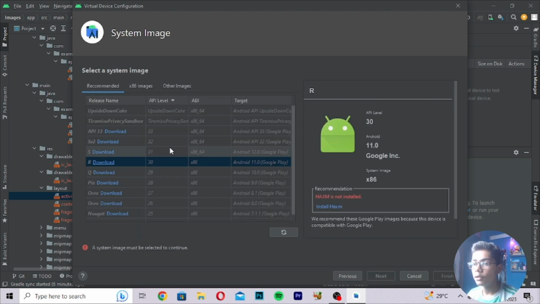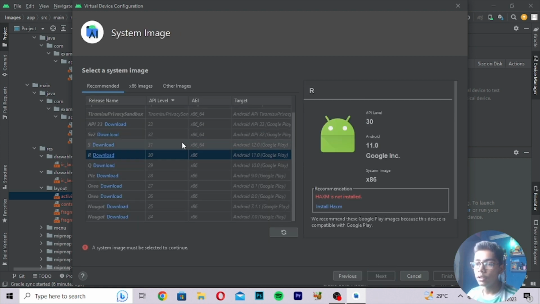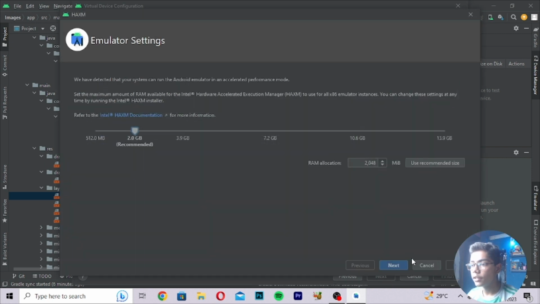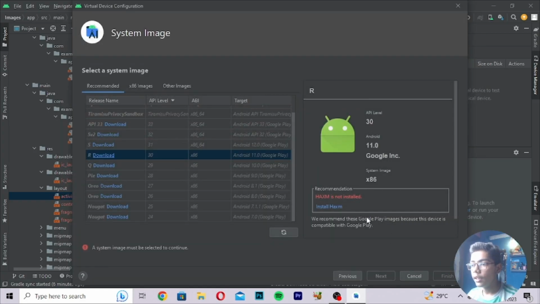After pressing next, you have to select the version of your system. Here I will be selecting this, but you can see it is saying that HAXM is not installed, so you have to install it. By pressing install, it will be installing. So I'll be pressing next, press yes here, and then you have to finish it. You can see now I think it has been installed.